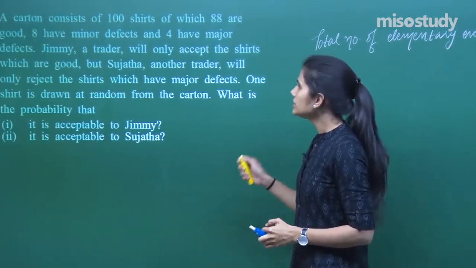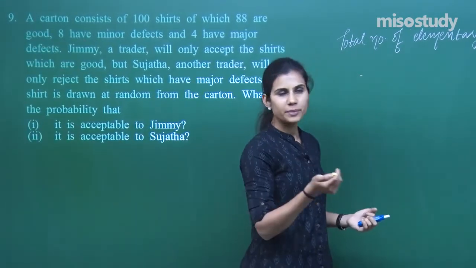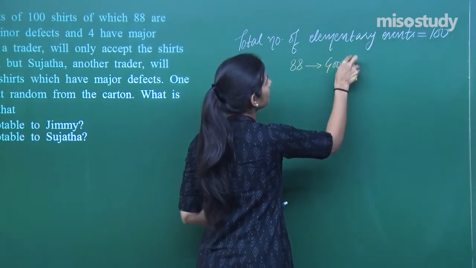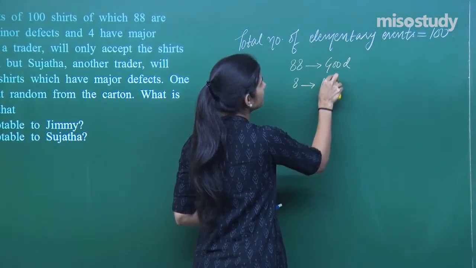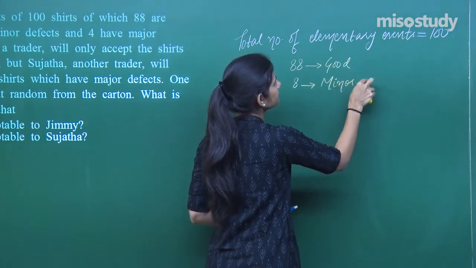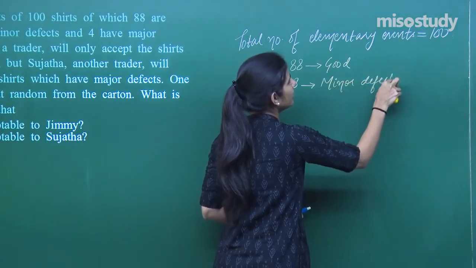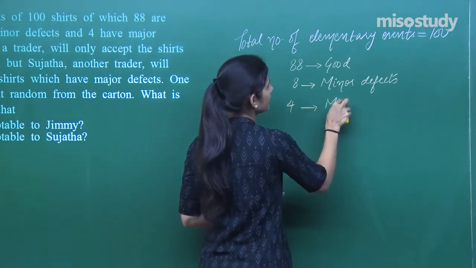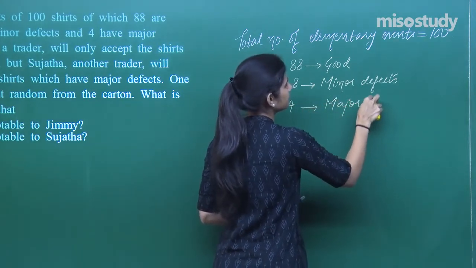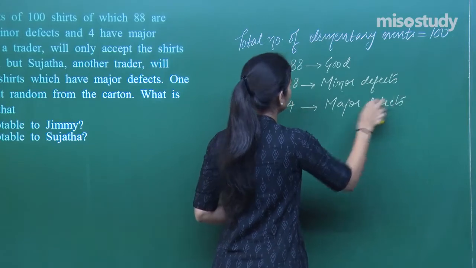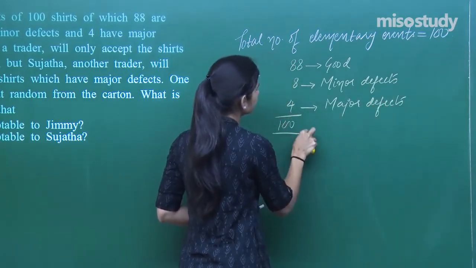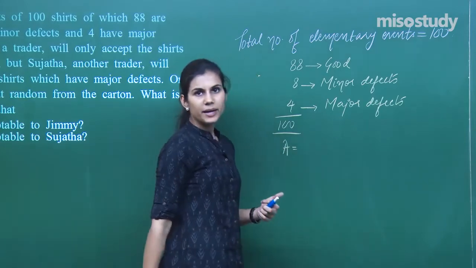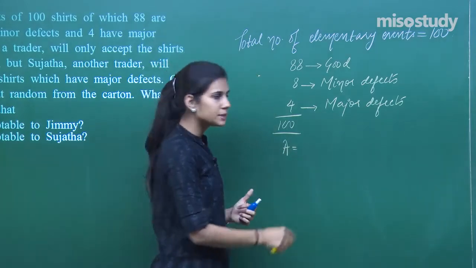88 are good shirts, 8 have minor defects, 4 have major defects. So 88 shirts are good, 8 shirts have minor defects, and then you have 4 shirts which have major defects. This total is 100. Event A is that the shirt withdrawn is acceptable to Jimmy.